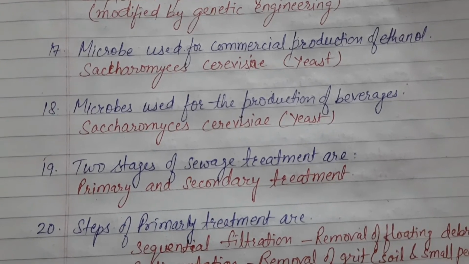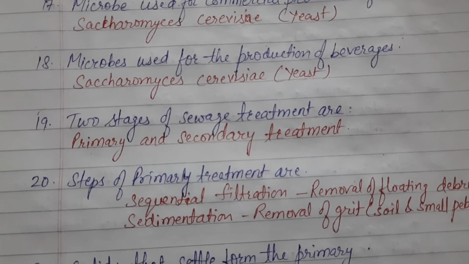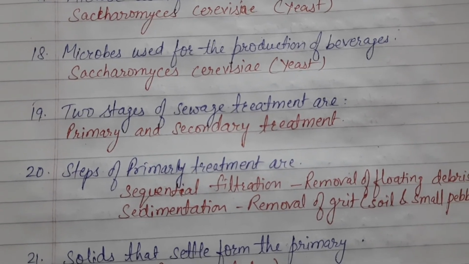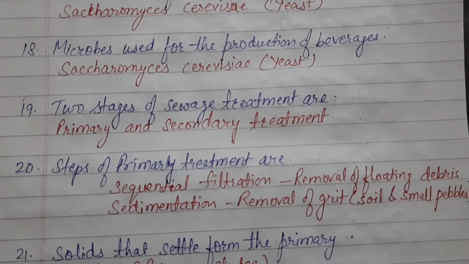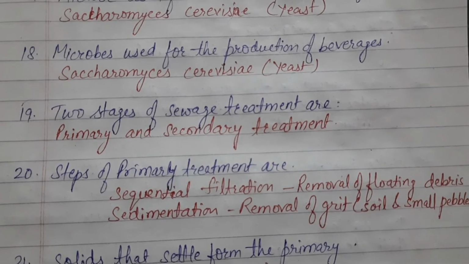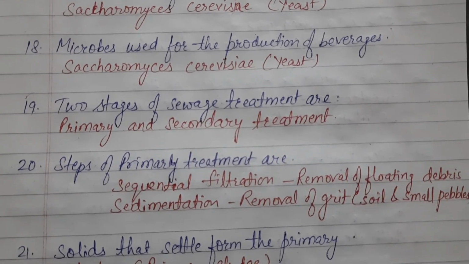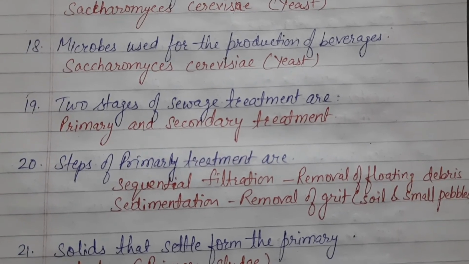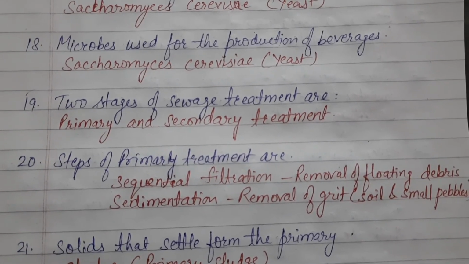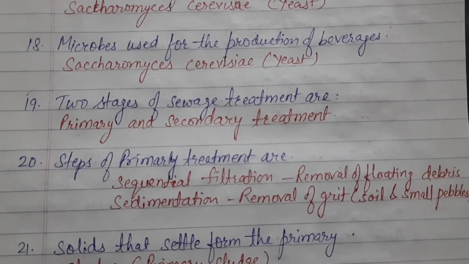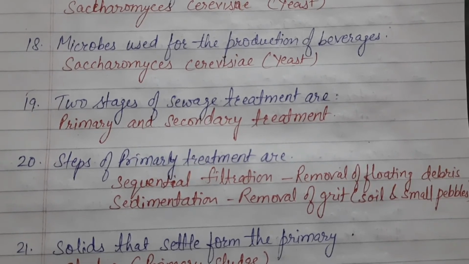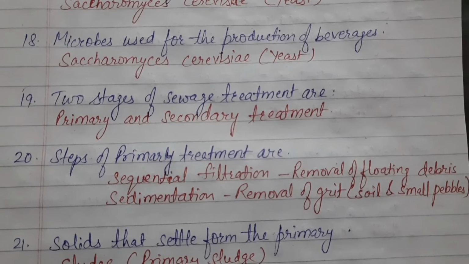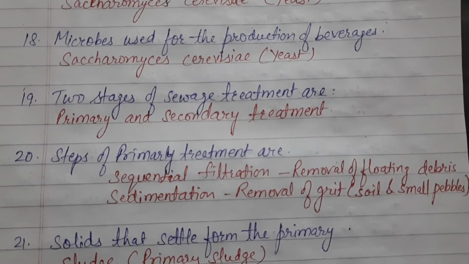Primary and secondary treatment. Steps of primary treatment are: first step of primary treatment is sequential filtration, in which floating debris is removed. The process is termed as sequential filtration. After that, the soil and small pebbles are allowed to settle down as a sediment, and the process of removal of the sediment is sedimentation.